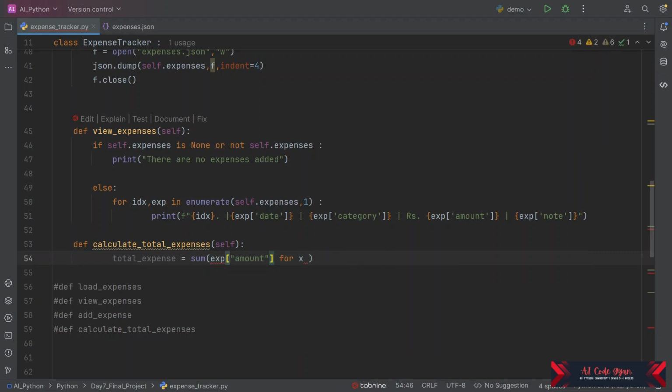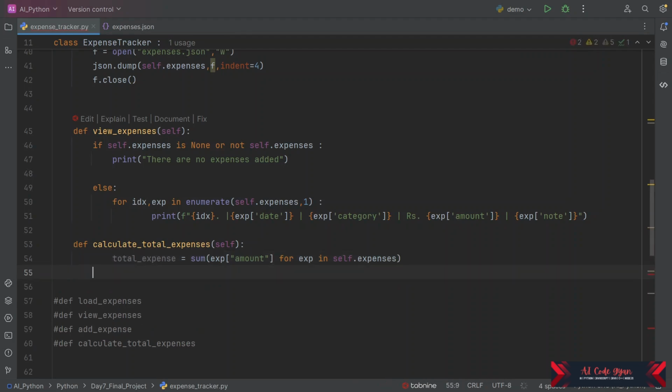So basically amount will be the object key for which we need to print the value. So return total expenses. Yeah, so we've done it.